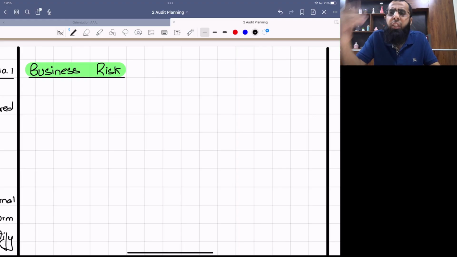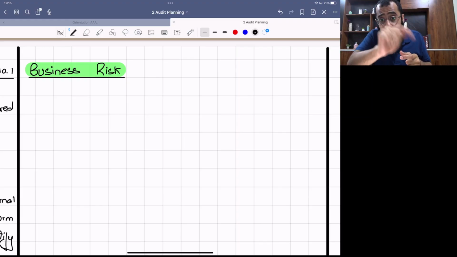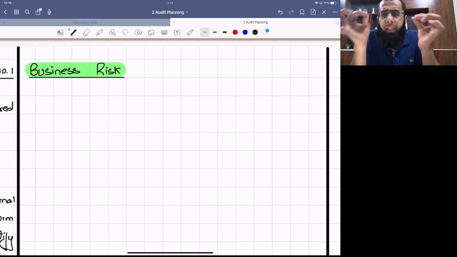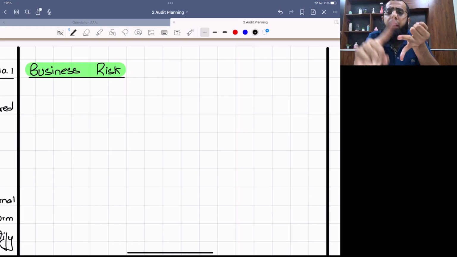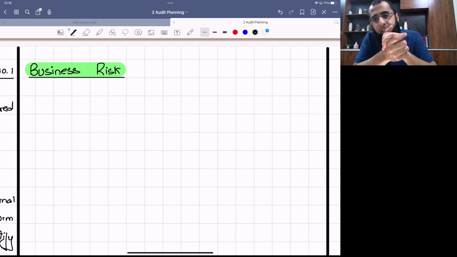That can affect your cash flows. That can lead to going concern issues if your license gets cancelled. So business risk is any factor which can affect the entity, the client, not the audit firm. We are evaluating risk of the client that can affect the client's ability to achieve its objectives. In simple words, it can affect the entity's profits, cash flows, or going concern status.